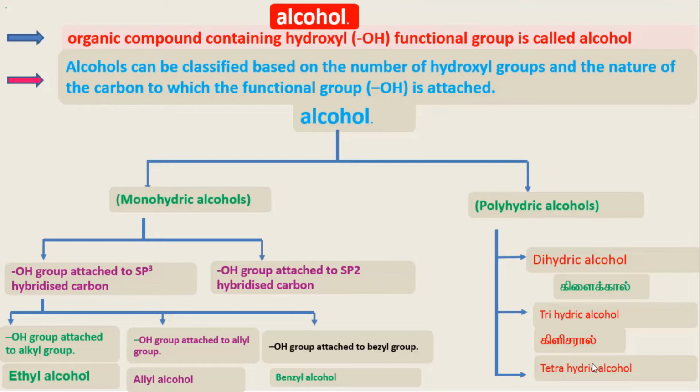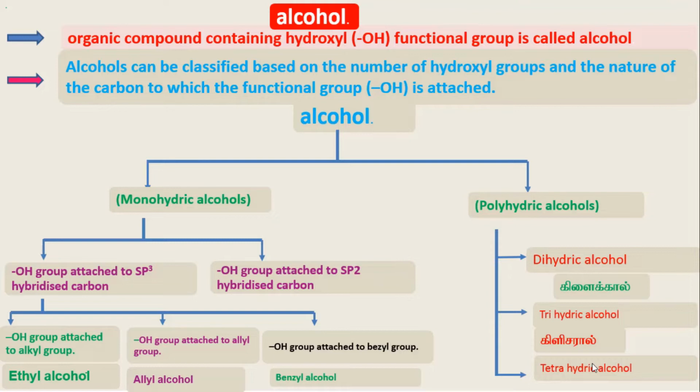Monohydric alcohol is classified into two types. One is an OH group attached to an sp3 carbon atom. The second is an OH group attached to an sp2 hybridized carbon atom. An OH group attached to an sp3 hybridized carbon atom is further classified into an OH group attached to an alkyl group, to an allyl group, or to a benzyl group. Alcohol is an organic compound containing a hydroxyl group as a functional group. The general formula for alcohol is ROH.